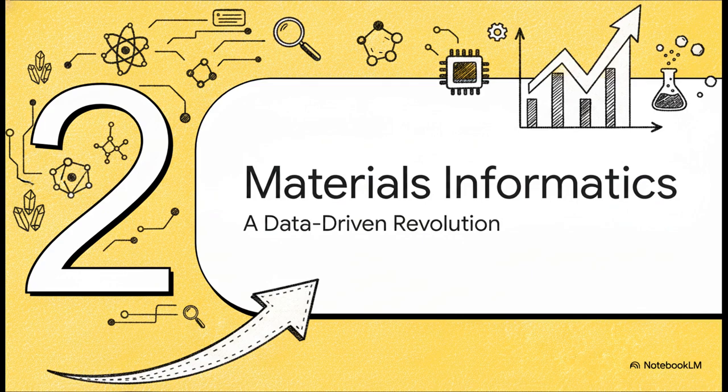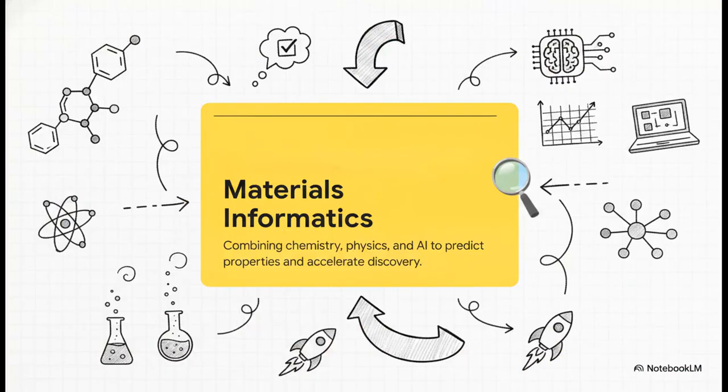Section 2. Enter Materials Informatics. So, materials informatics. This is where the hard sciences of chemistry and physics totally collide with computer science, data science, and artificial intelligence. The main goal here is pretty mind-blowing. Instead of relying on physical guesswork, we let machine learning algorithms analyze these huge data sets to predict a material's properties computationally, long before it's actually synthesized.